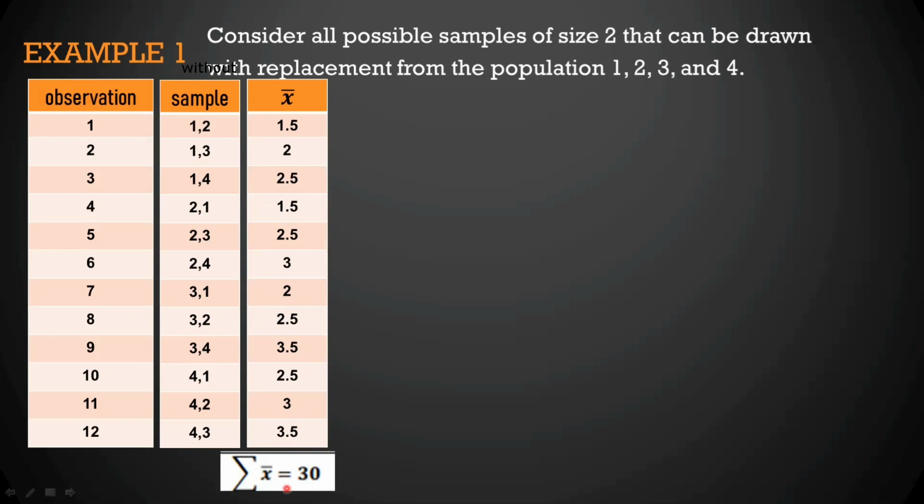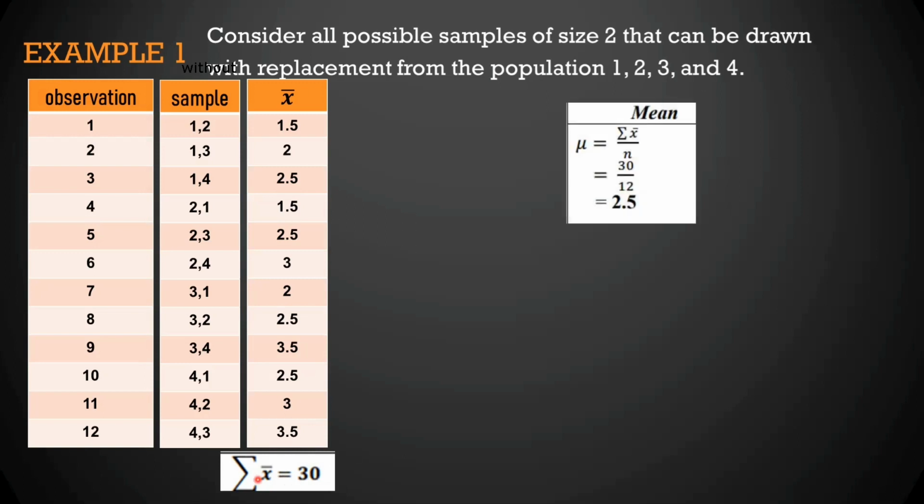So after getting the sample mean, we will proceed to the next column. So this is only the sample mean. So to get the mean is summation of sample mean over n is equal to 30 over 12, which is the observation. It is equal to 2.5. So 2.5 yung ating mean.